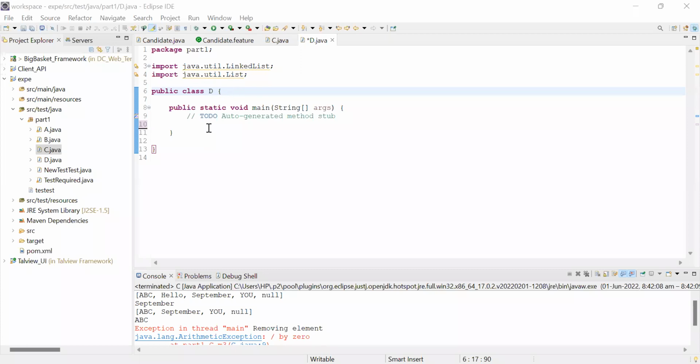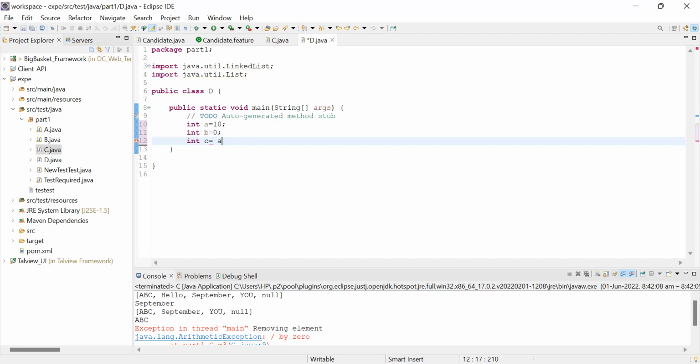So at this point, what I'm trying to do is create an exception. Let's say I have written this code.